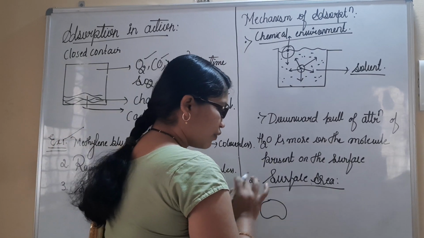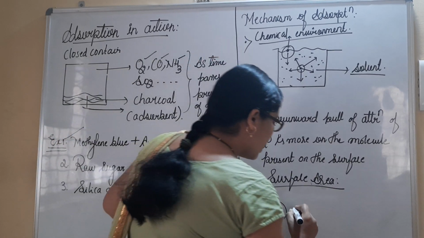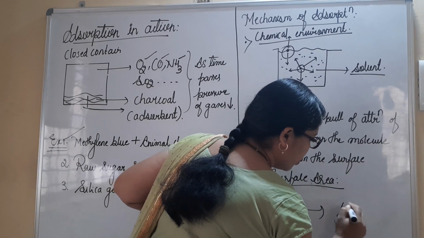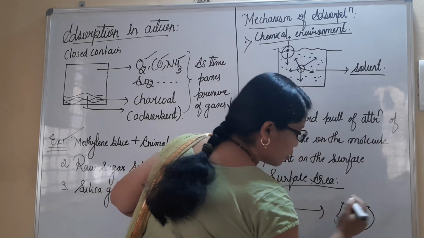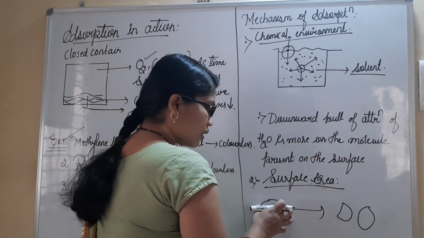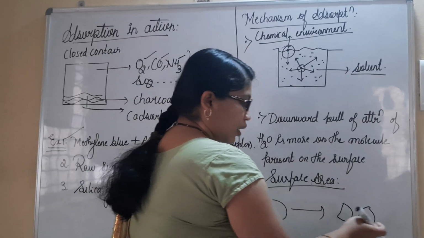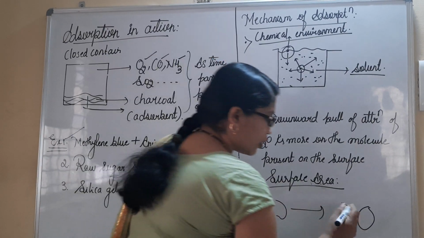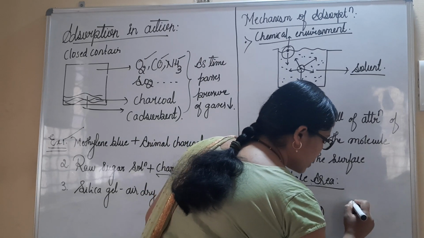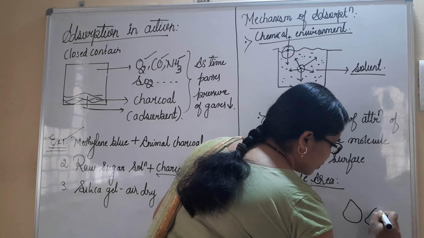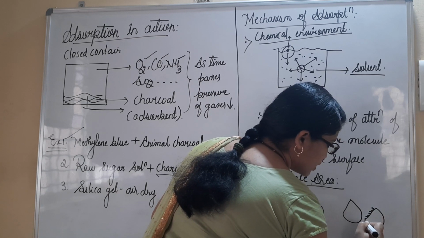It will have a fixed value of surface area. When you cut it open into two particles or two pieces, what will happen? Here the surface area is fixed, and if you cut this one open, in the middle also we will get certain points or certain particles present. I could write this as C, like this. I can show this is the surface area.